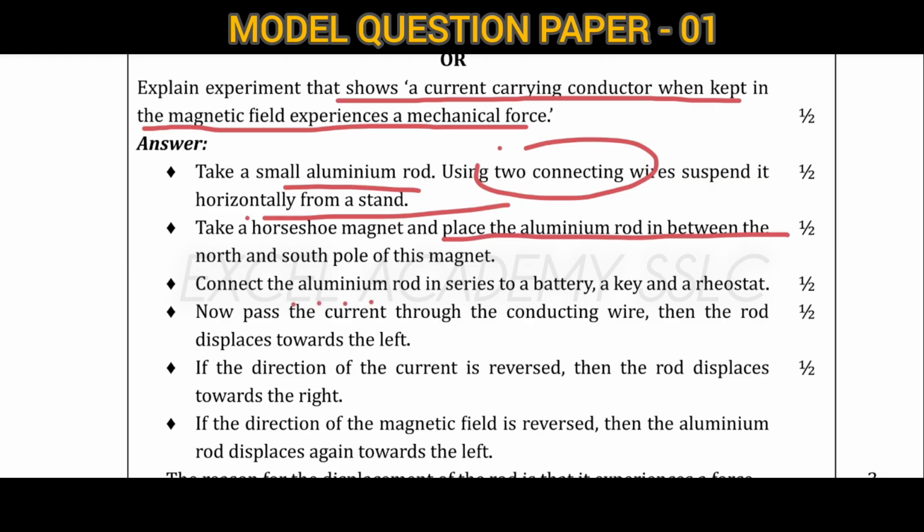After that, we connect the aluminum rod in series to a battery, key as well as a rheostat. Now pass the current through the conducting wire, then the rod displaces towards the left. If the direction of the current is reversed, then the rod displaces towards the right. If the direction of the magnetic field is reversed, then the aluminum rod is displaced again towards the left.